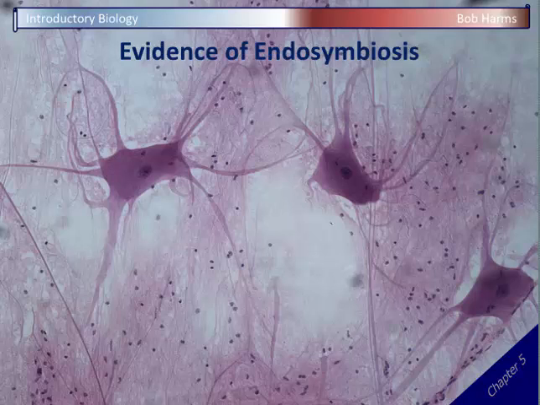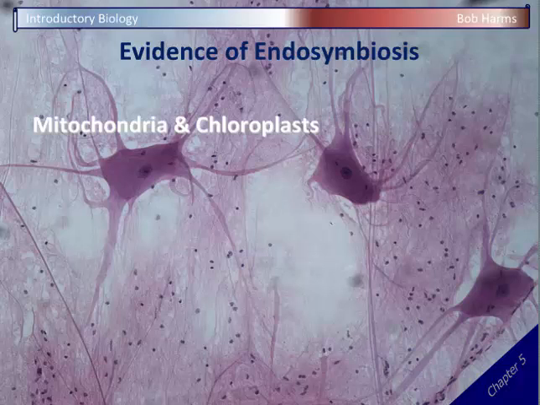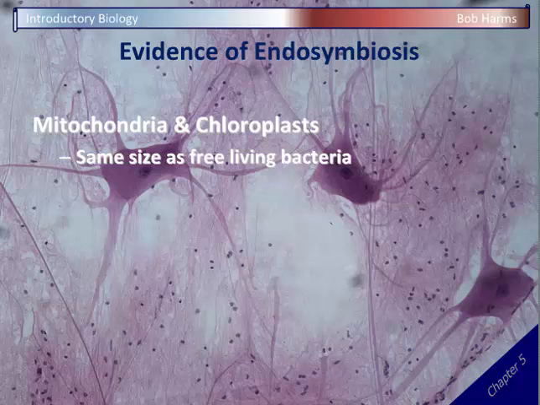So if we look at some lines of evidence, why do people think that this endosymbiosis may have led to eukaryotic cells? This is really imperative when we look at the energy organelles, those mitochondria and those chloroplasts that we talked about last time. Remember, these are two of our larger organelles, the mitochondria generating usable energy for your cell, the chloroplasts generating sugar from solar energy in plant cells. And the first clue was that these mitochondria and chloroplasts are the same size as free-swimming bacteria. They look a lot like prokaryotic cells.